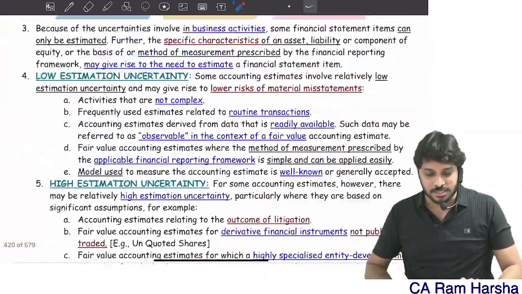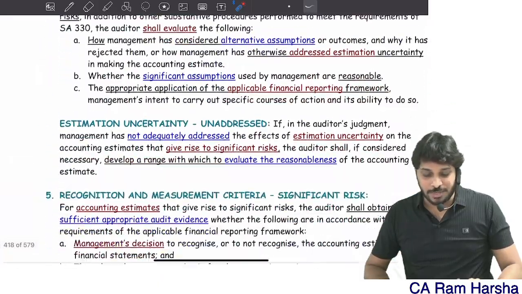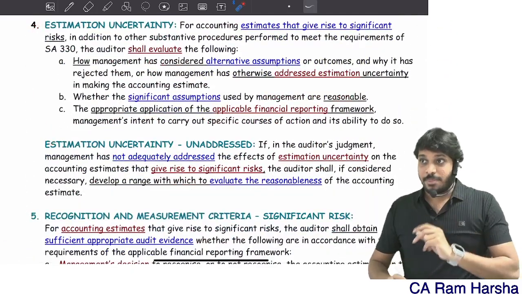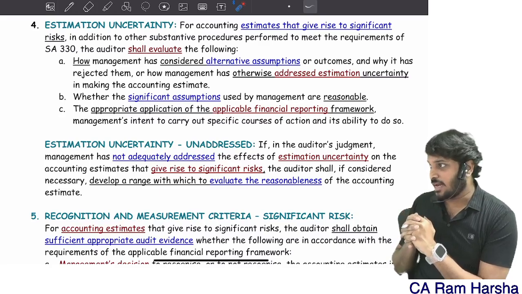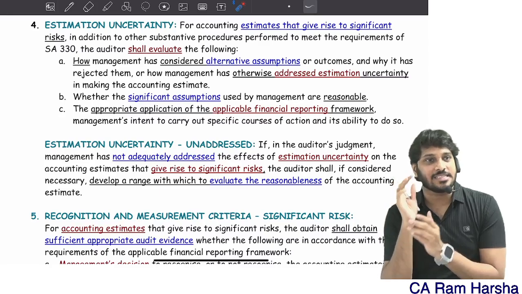This itself can be asked as a question, and it was asked many times. Auditor is asking prior period data. Getting it? And management is denying. Fine. Then suppose how management is making estimate, one of the points you need to verify is what? Is estimation uncertainty considered or not?